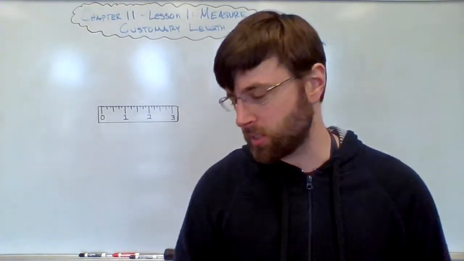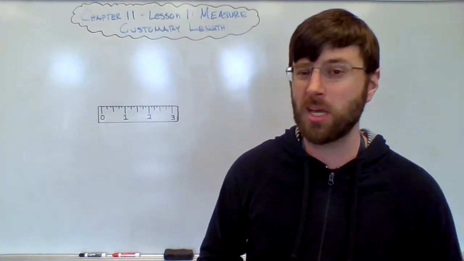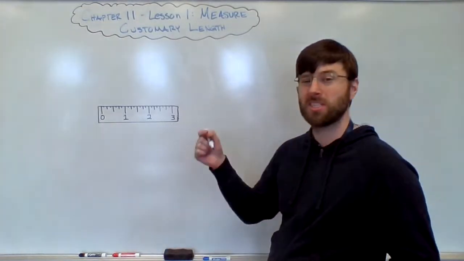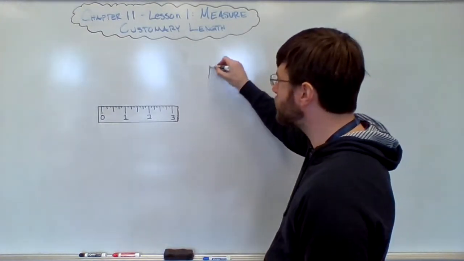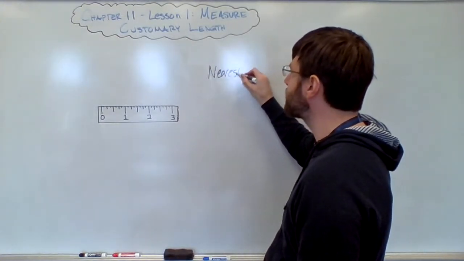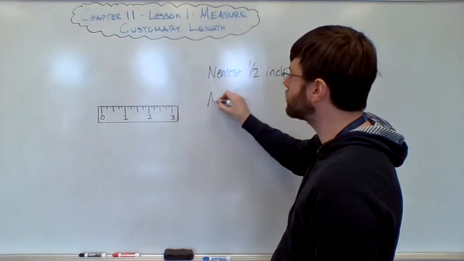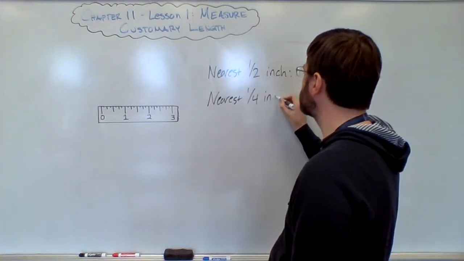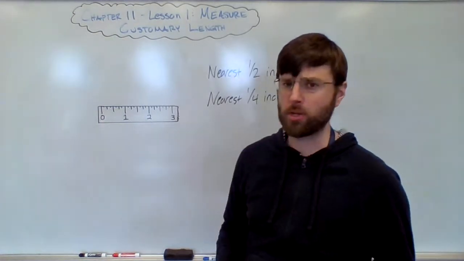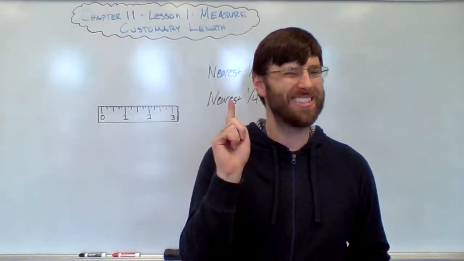When we're measuring things today, we will always have 2 answers to every question because you're always asked to measure either to the nearest ½ inch or to the nearest ¼ inch. So we're either measuring to the nearest ½ inch or to the nearest ¼ inch for whatever we're measuring. So it's always going to be 2 answers.